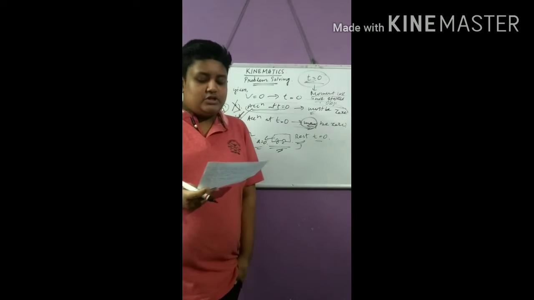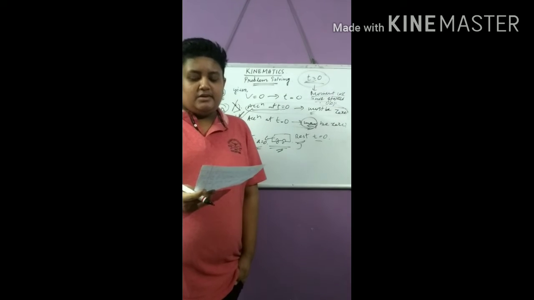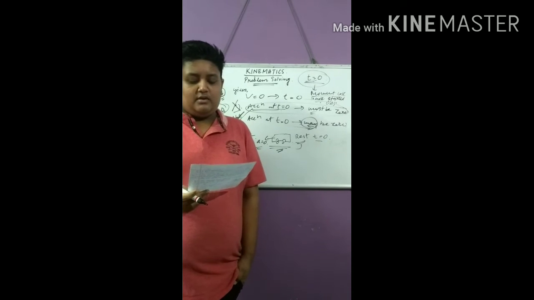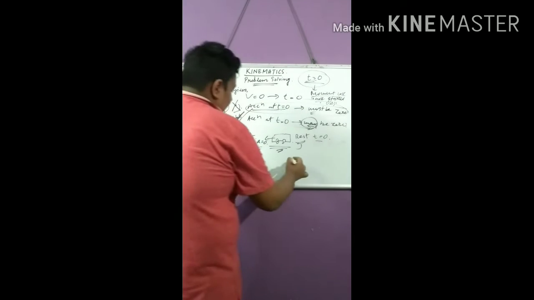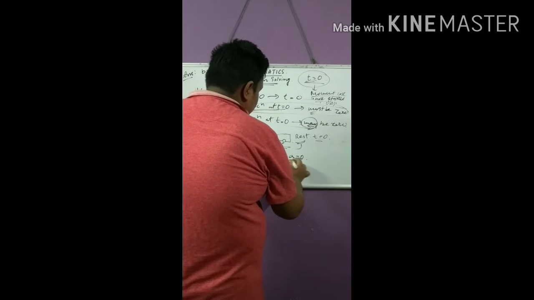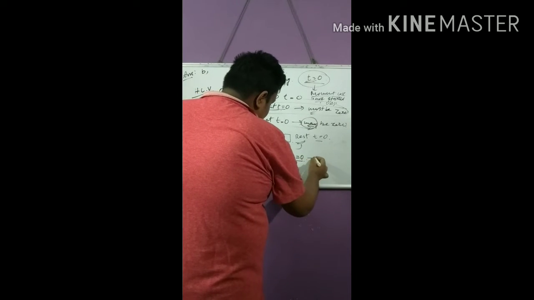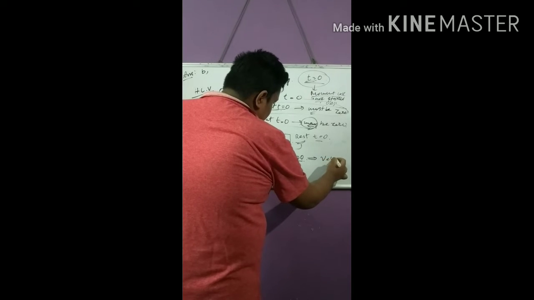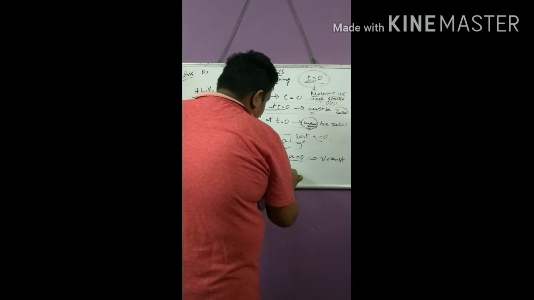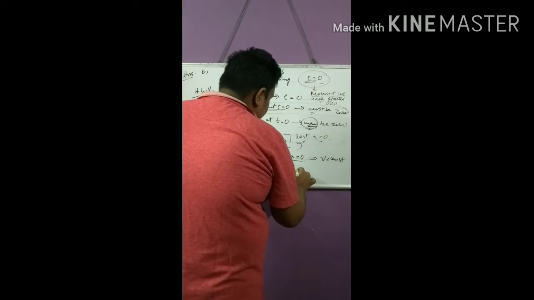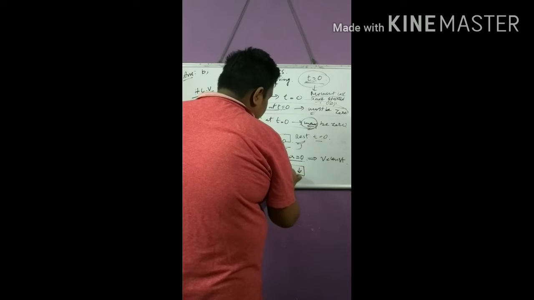Let's see the other two statements. The third statement states that if the acceleration is 0 from t equal to 0 to t equal to 10 seconds, the speed is also 0 in this interval. See, here, given that acceleration is 0, what does this imply? This implies that velocity is constant. When acceleration of any body is 0, velocity will neither increase nor decrease. This will not happen.